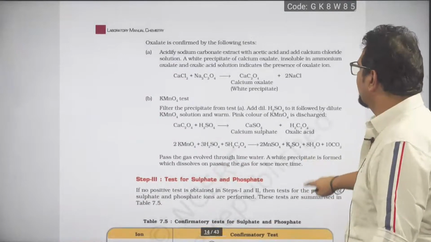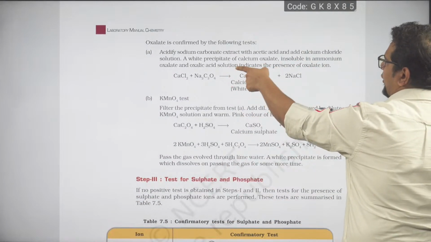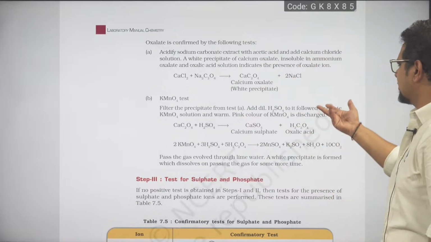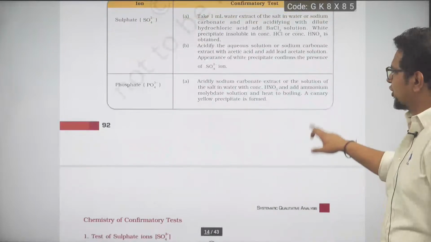Clear? Like this: calcium oxalate insoluble in ammonium oxalate and oxalic acid solution indicates the presence of oxalate ion. I'm giving you this line because anyway it is outside the syllabus, so why worry about it? Okay, moving on.